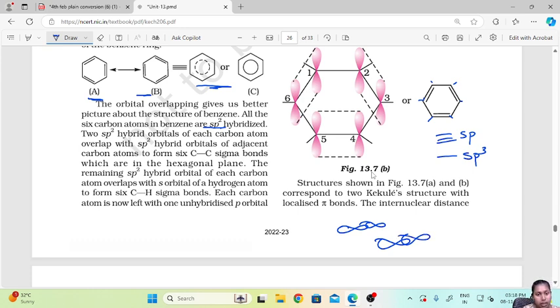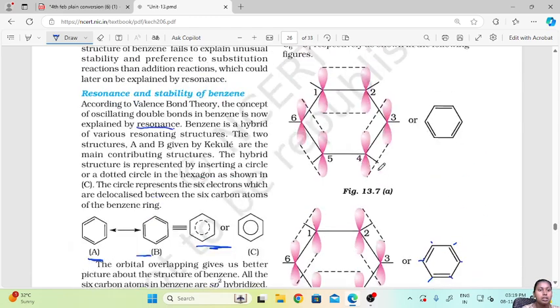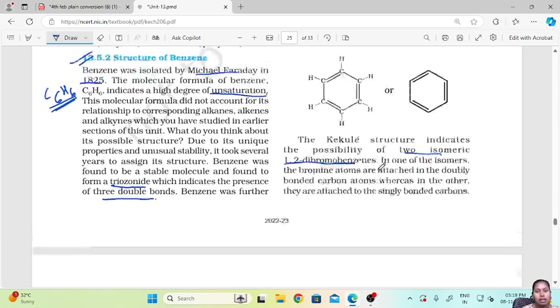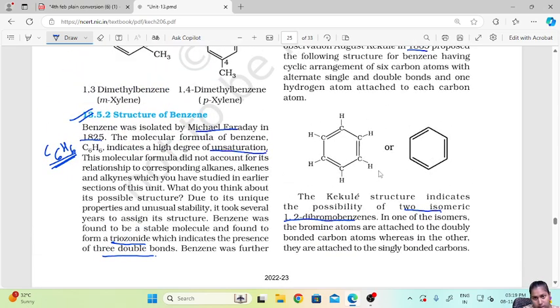The remaining sp2 hybrid orbital of each carbon atom overlaps with the s orbital of a hydrogen atom to form the C-H sigma bond, 6 C-H sigma bonds, for these 6 hydrogen atoms. All these carbons are overlapped by sp2-sp2 hybridization, and these are the C-H bonds.